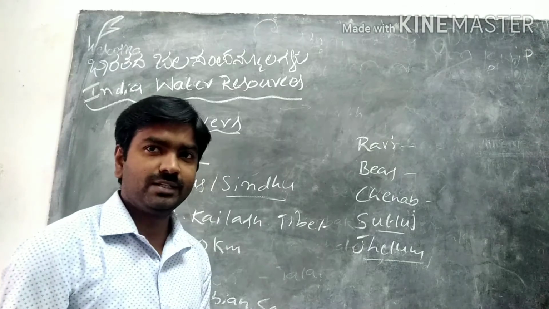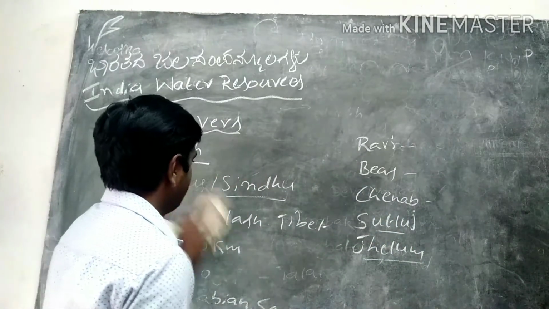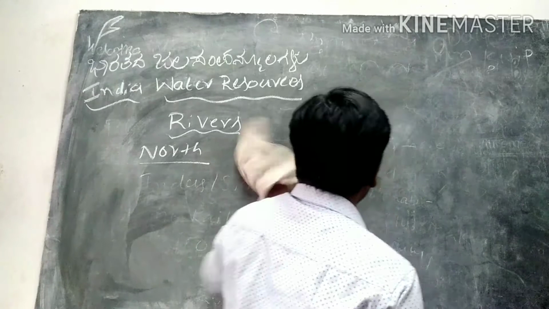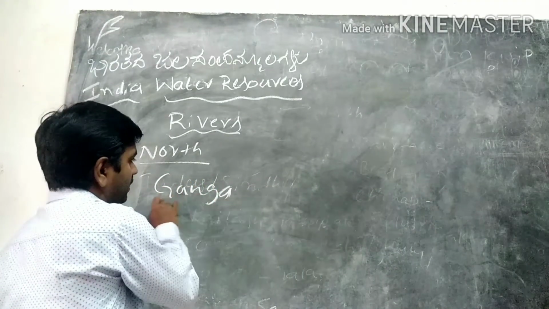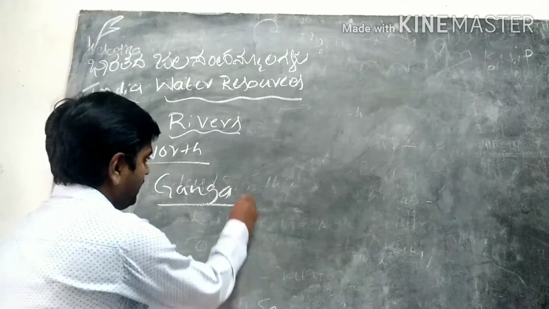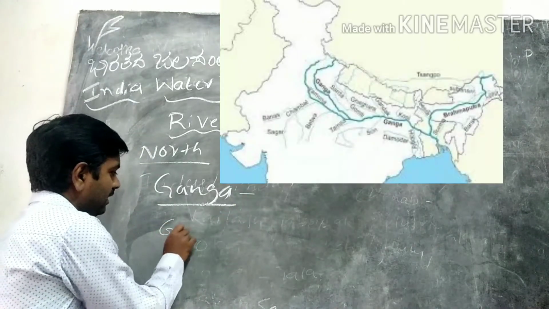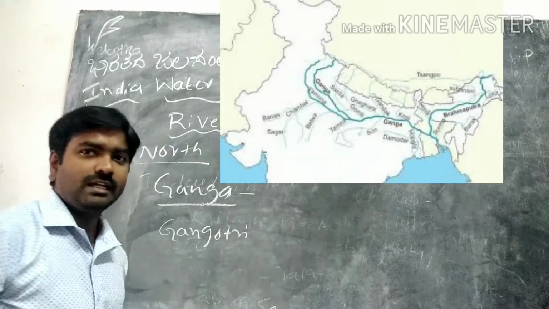After the Indus River, we will move to another North Indian river, Ganga, or we can call it the Ganges River. Ganga rises in Gangotri.